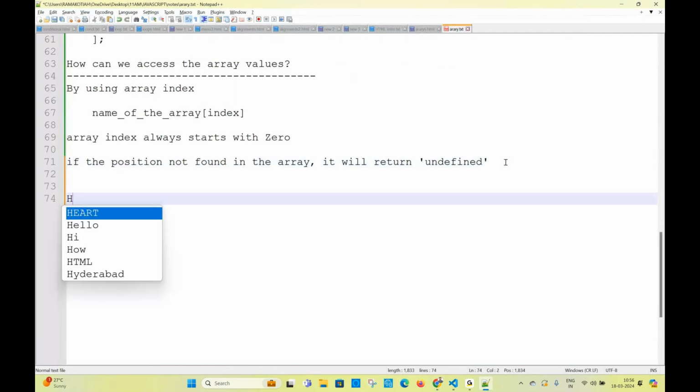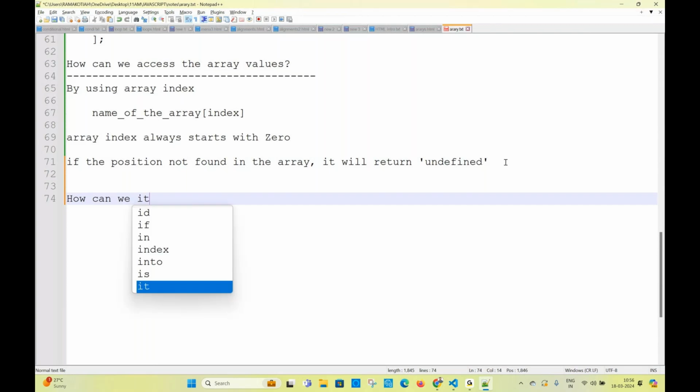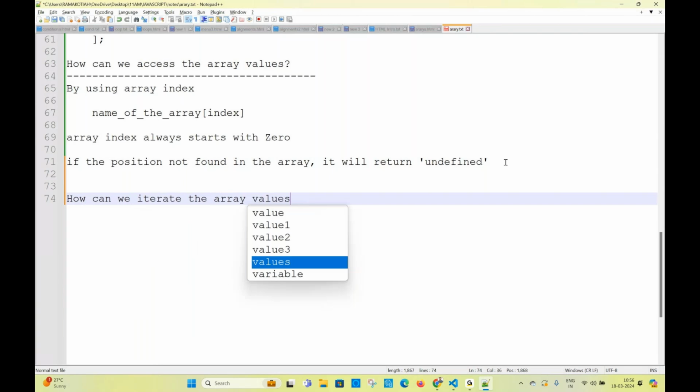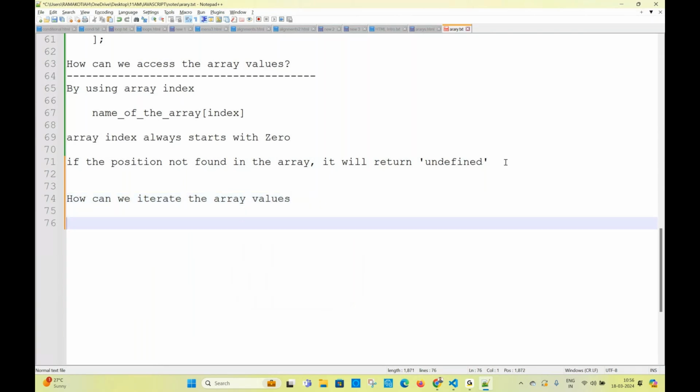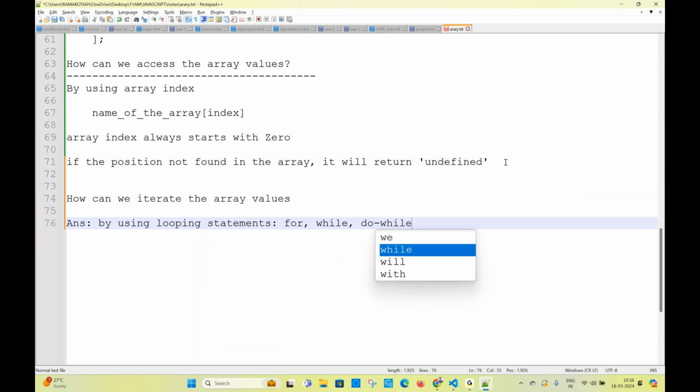How can we iterate the array values? Array values are elements. Iterate is nothing but looping. The answer is by using loops, looping statements. What are the looping statements I can use? For loop, while loop, do while loop, and also for in, for of.